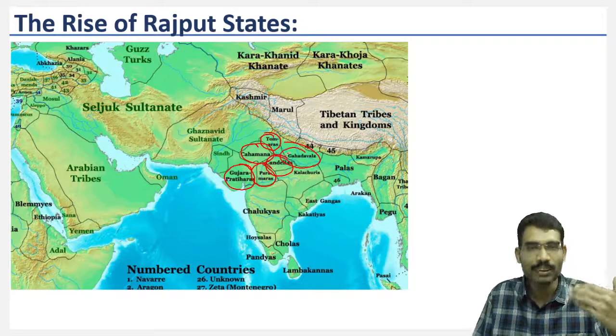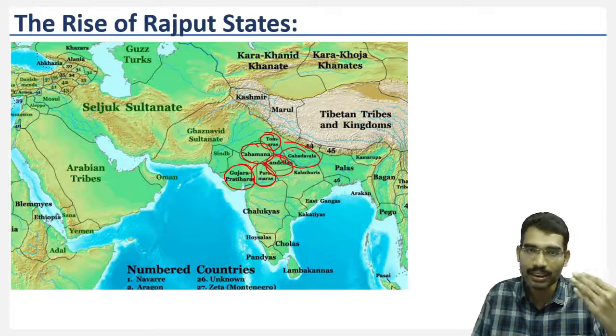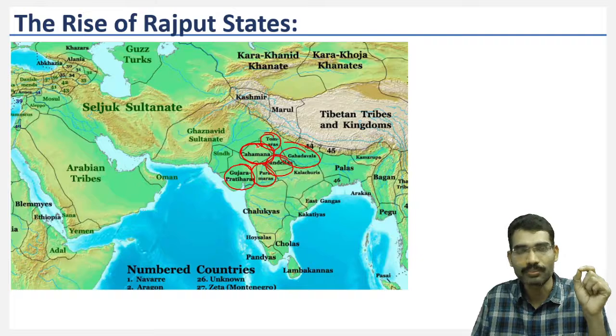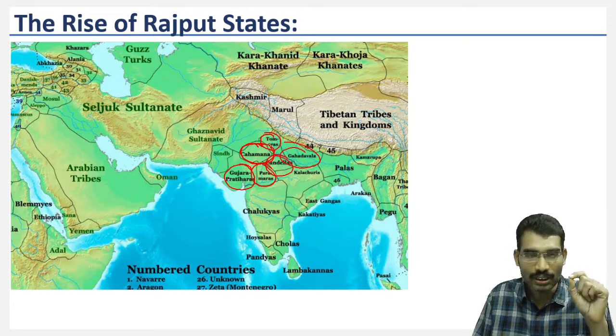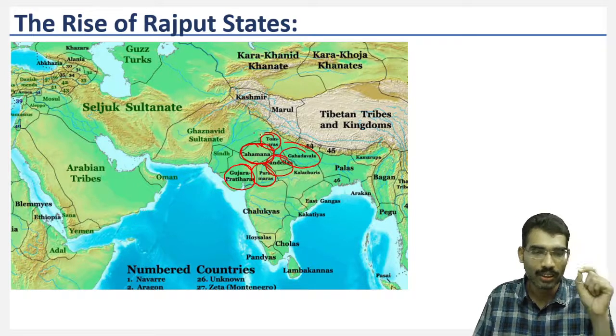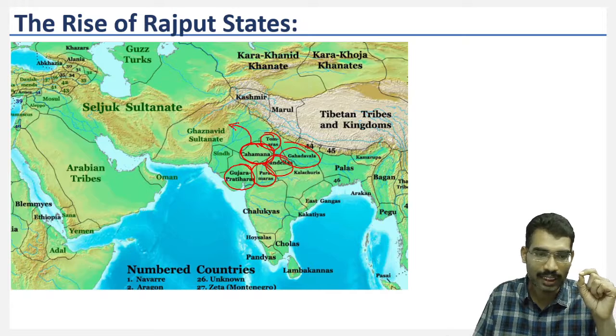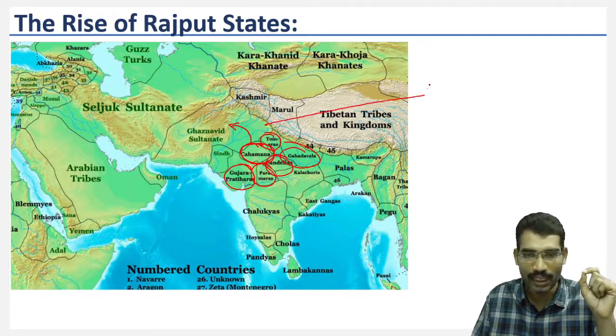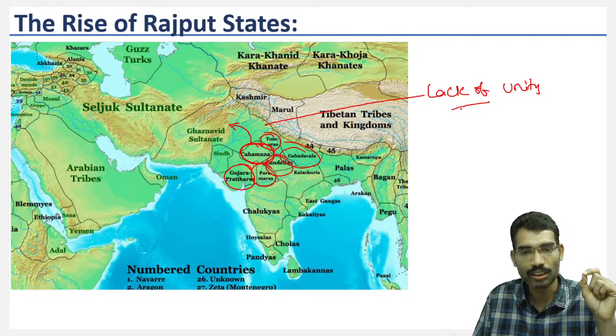These feudatories became the important Rajput kingdoms. They were very strong in their own dominion, but when it came to giving a unified force against the Ghaznavids, they could not be united. So the lack of unity was the main problem with the Rajput states.